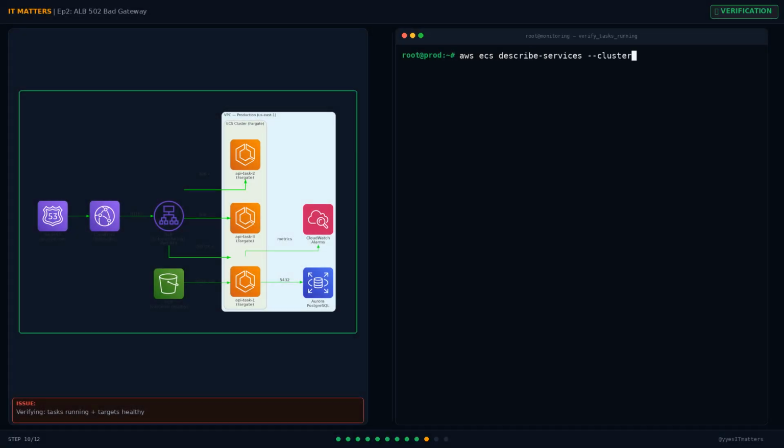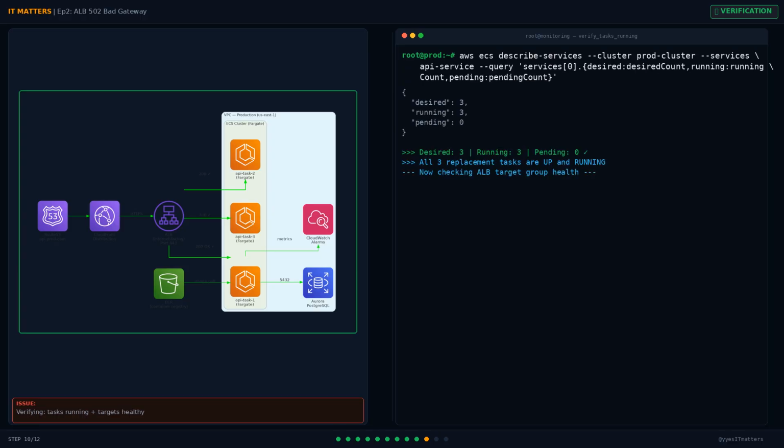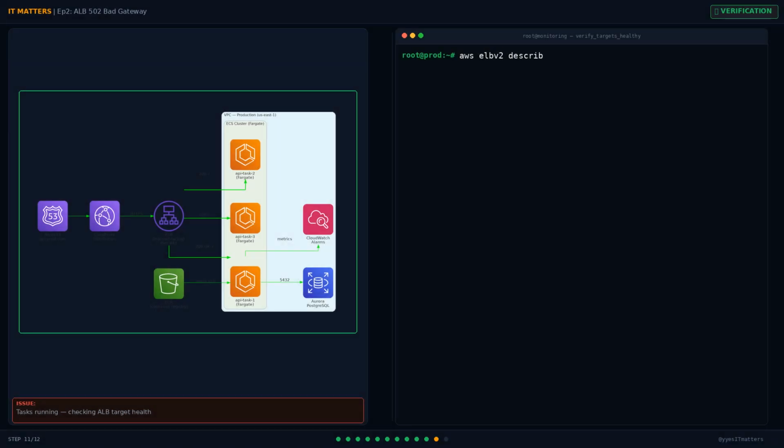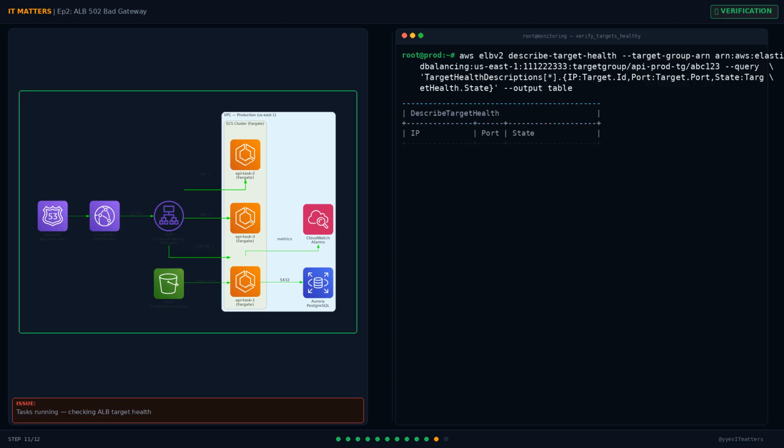The rollback tasks should be up now. On Fargate, provisioning takes 30 to 45 seconds, then the health check needs 2 consecutive successes at 30-second intervals, about 90 seconds total. Let's check ECS task status, then the ALB target group. Three tasks running. Now let's confirm the ALB has picked them up as healthy. Even if tasks are running, the ALB won't route traffic until health checks pass.